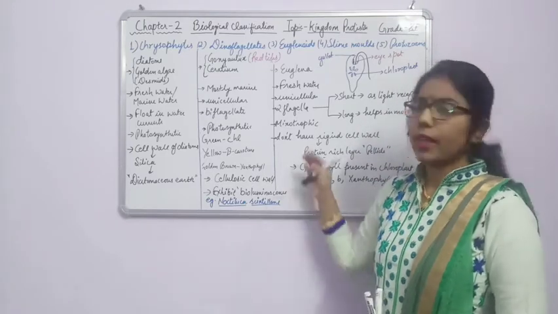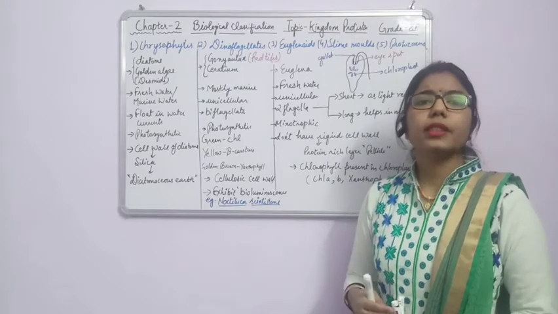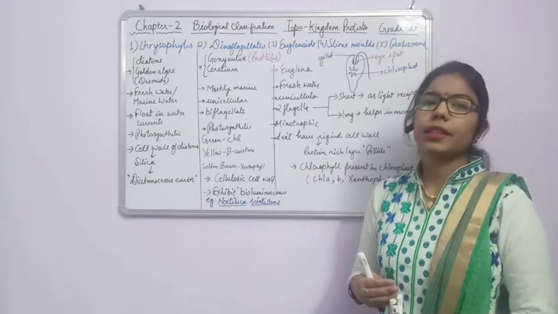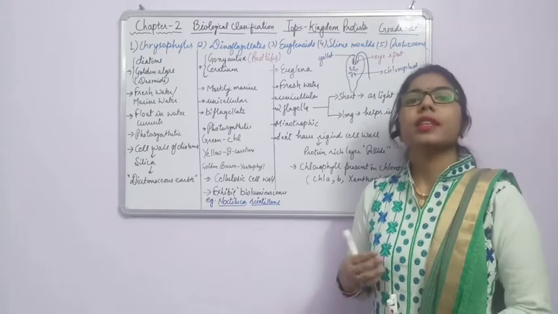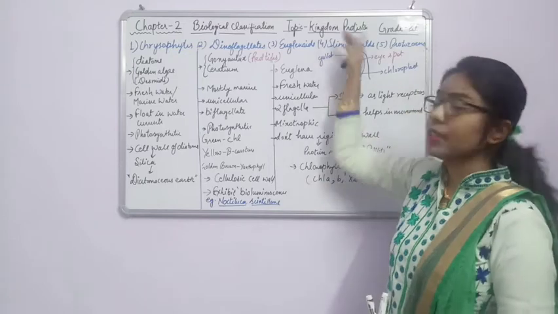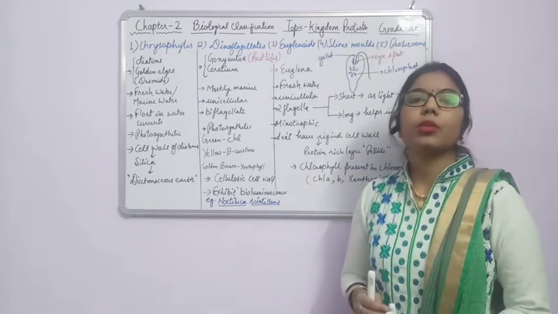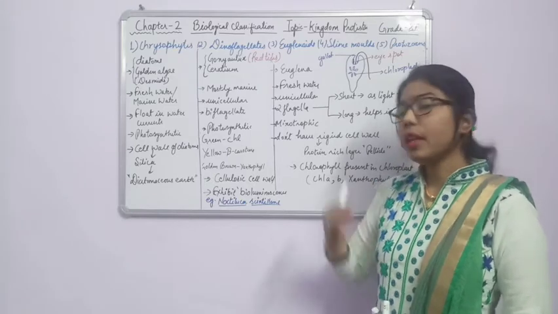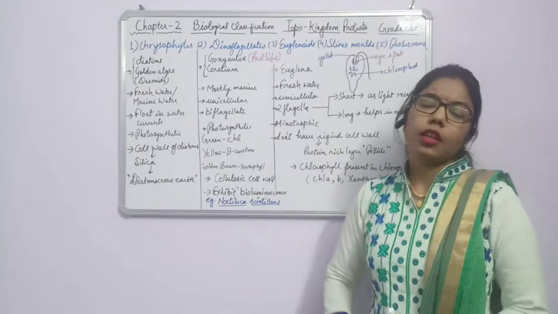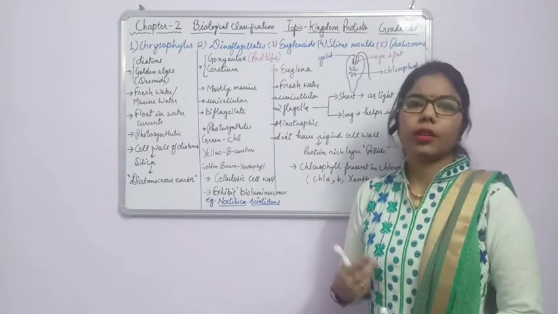Fine. So as compared to the Monera, in Monerans, what happened? In Monerans, they were prokaryotic. That means no nucleus, no nuclear membrane, no membrane bound cell organelles. But in case of Protista, everything is present here. It means that the proper nucleus is there, nuclear membrane is there, and cell organelles are present in kingdom Protista. So we have done two characteristics, cell organization and body organization.